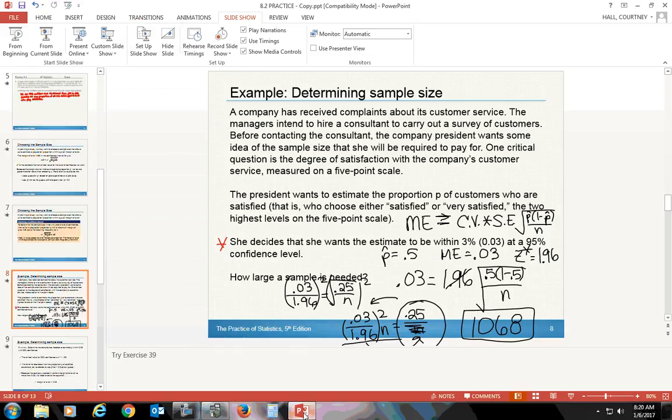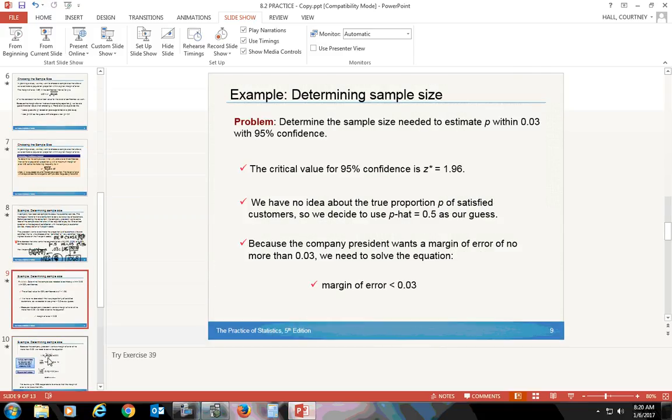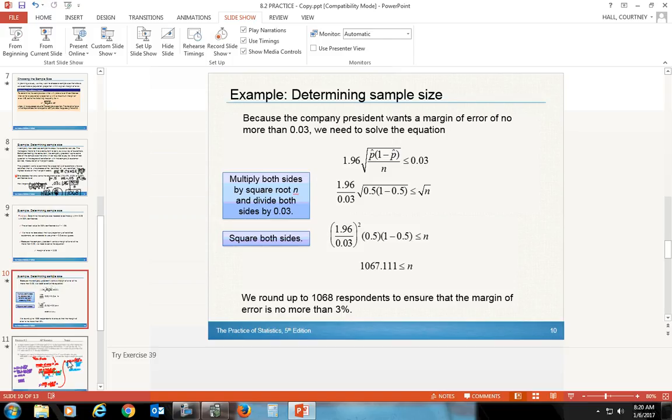Okay, so now let's see if we can get to the worksheet problem here. So they're working it out just the same way I kind of showed. They do a little bit different math. Oh, you know what? Let me go back to theirs really quick, just because there's room on this slide.